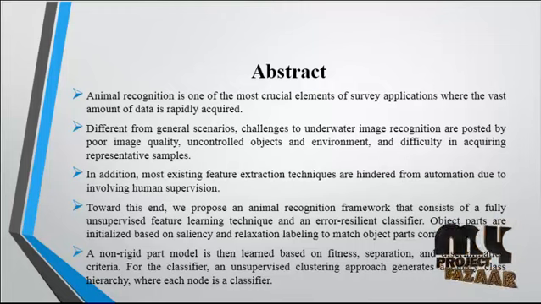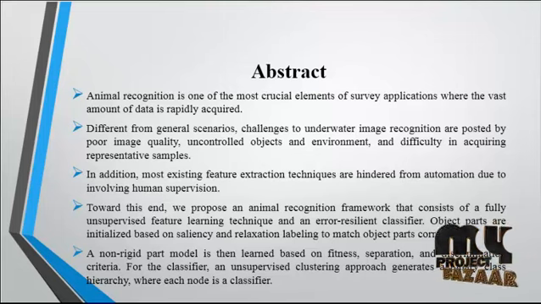Towards this end, we propose an animal recognition framework that consists of fully unsupervised and semi-supervised feature learning techniques and error-resilient classifiers. Object spots are initialized based on saliency, and then matched object spots are labeled correctly.